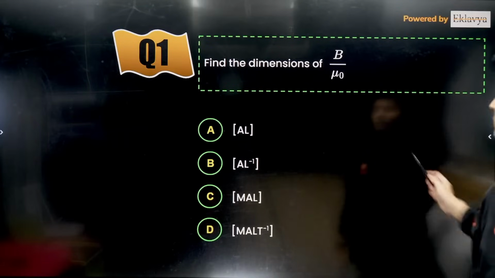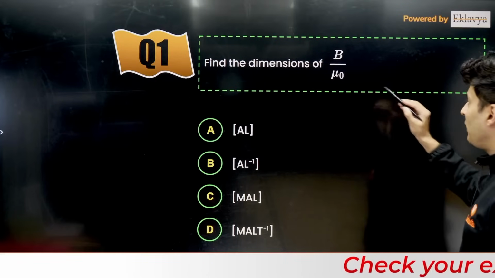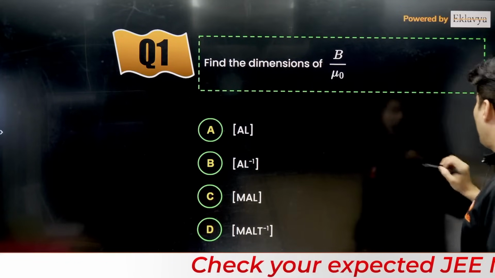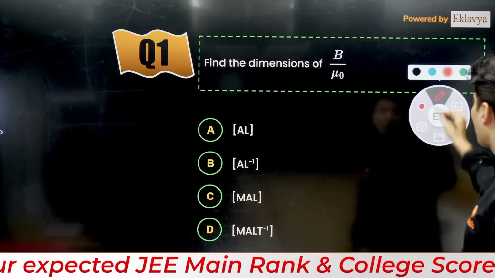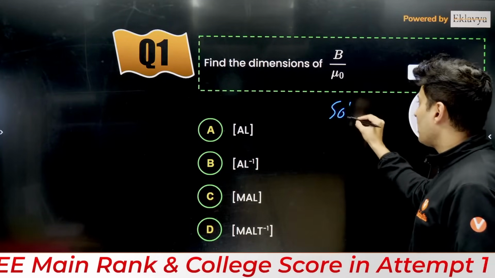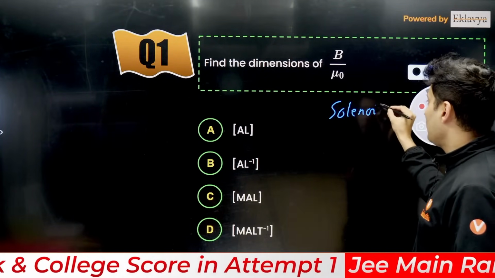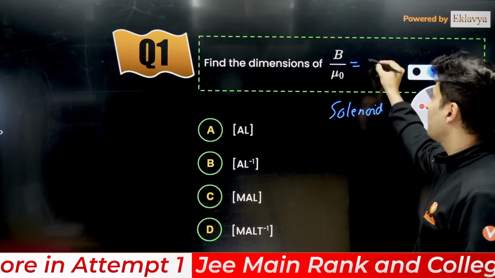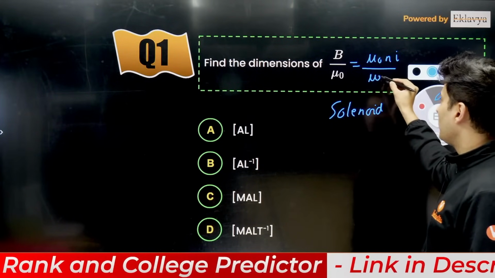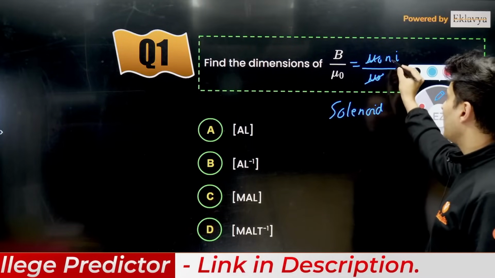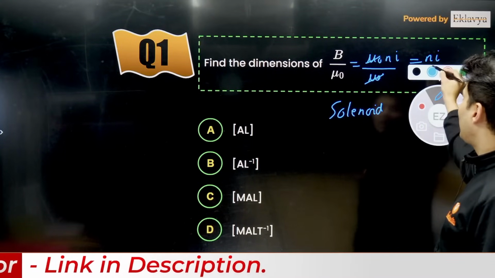So this was one of the first questions which we got. Find the dimensions of magnetic field by mu naught. If you know, there is a direct formula for solenoid. Magnetic field is mu naught N i, and this mu naught is over here, so this mu naught gets cancelled. You will be just left with N i.